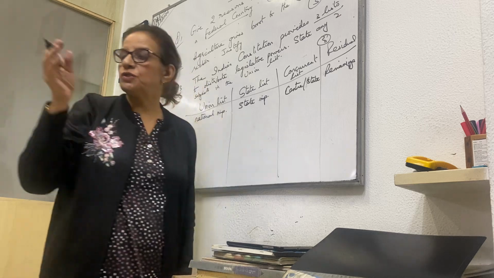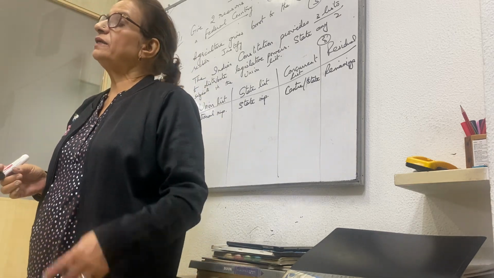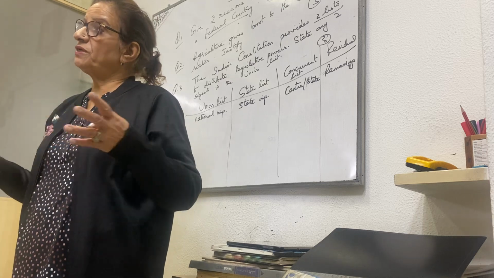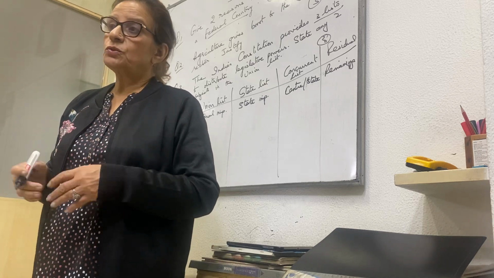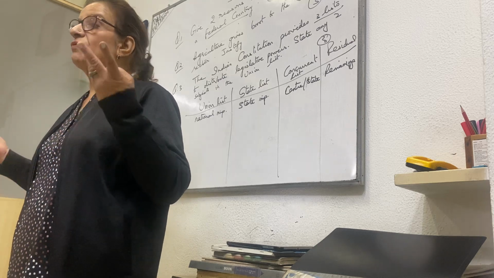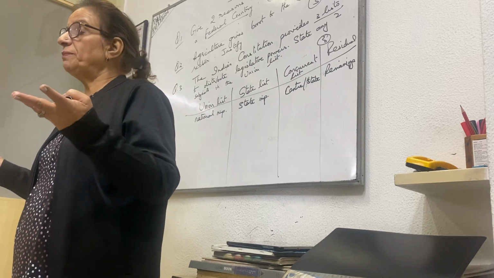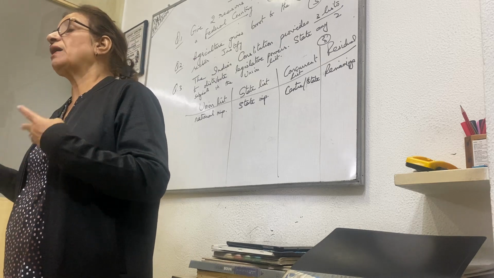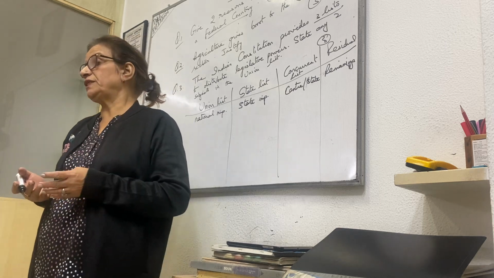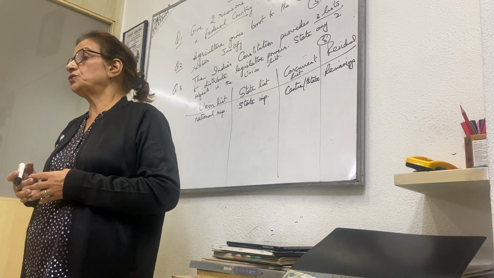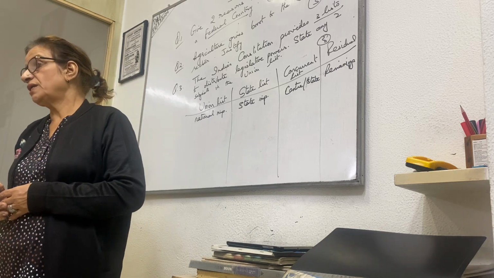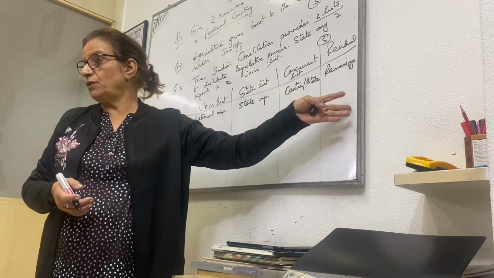Since Constitution was made in 1950, and today it is 2024, nearly 75 years have passed. So new things have come up, new technology, new developments, where laws have to be made. So those subjects which have come up now, after independence, after 1950, which have not been included in the Constitution, they are residual, means remaining. So they are put in the residual list, and only the center can make laws on that.